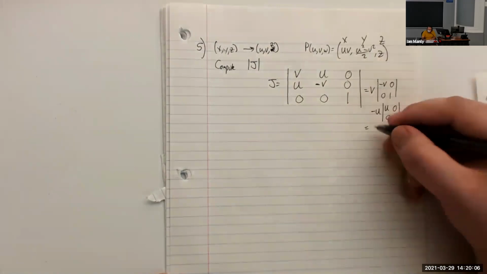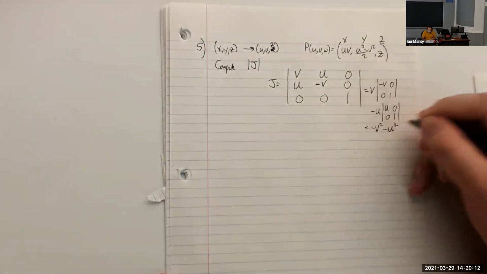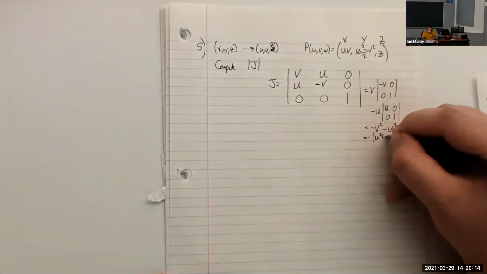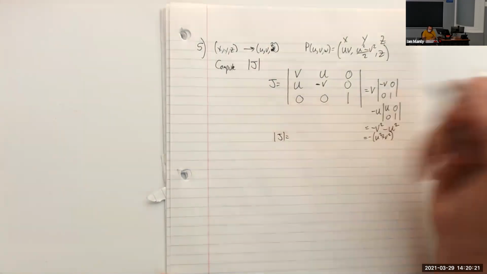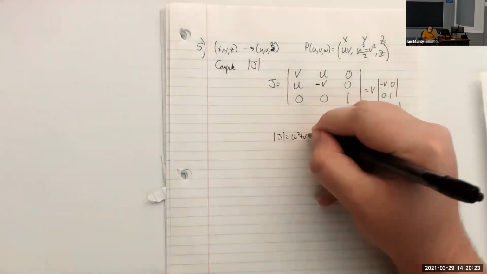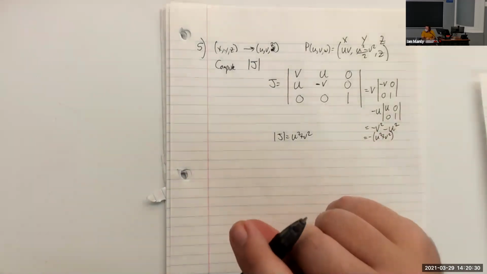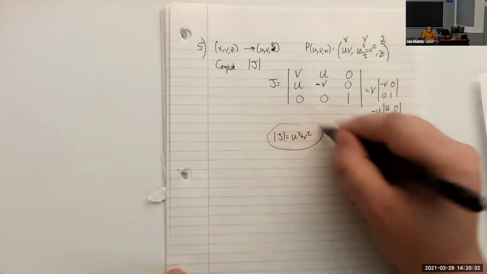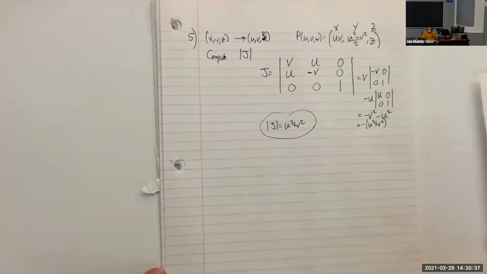We have negative v squared minus u squared. So this is negative u squared plus v squared. All right, so that is the Jacobian, but the absolute value of the Jacobian will just be u squared plus v squared right here. So we put on the absolute values here. There's the absolute value of our Jacobian if we did need to do an integral with this coordinate system.